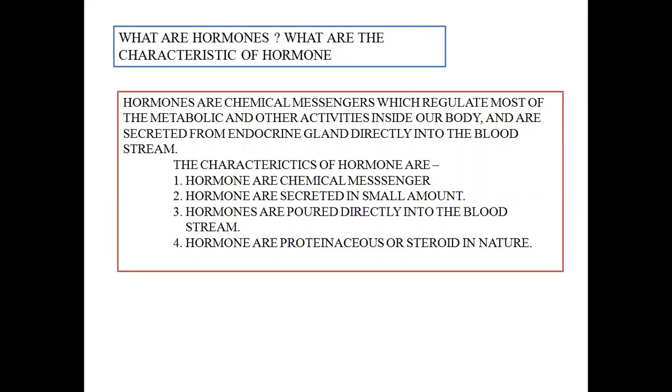Next, hormones are secreted in small amounts. That means a little amount of hormone produces a massive effect. Like during your adolescence period, when you just enter from childhood to adolescence, you will see there is a sudden spurt in the growth of your body. That means you grow suddenly.